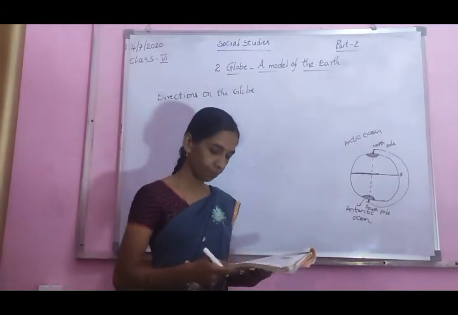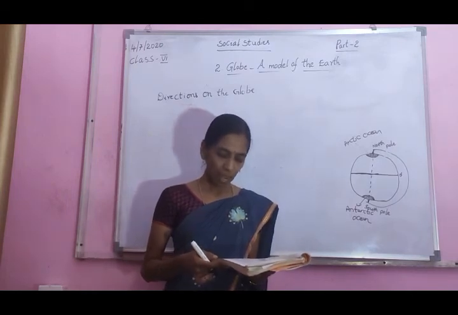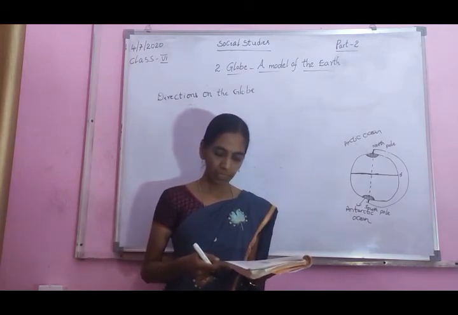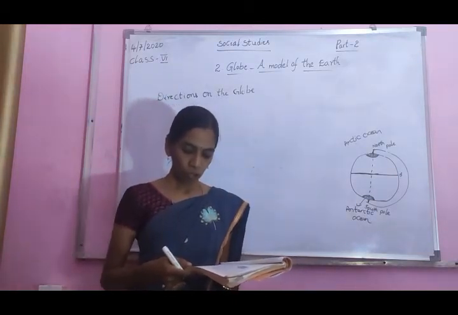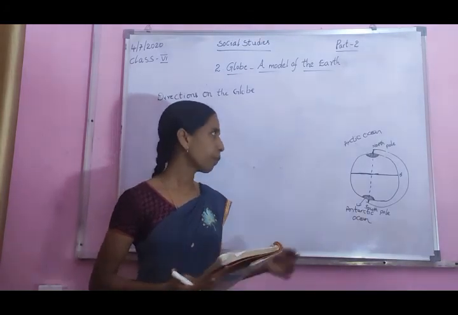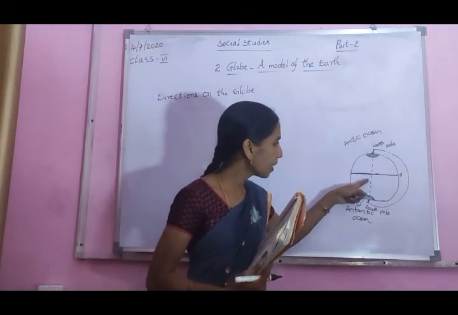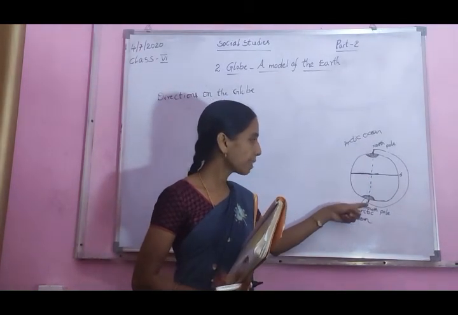Okay now. To understand this better, put 3 or 4 dots on the globe in different colors from the equator to the poles. Now rotate the globe and observe. We will draw the lines and some small dots. This is the axis line.